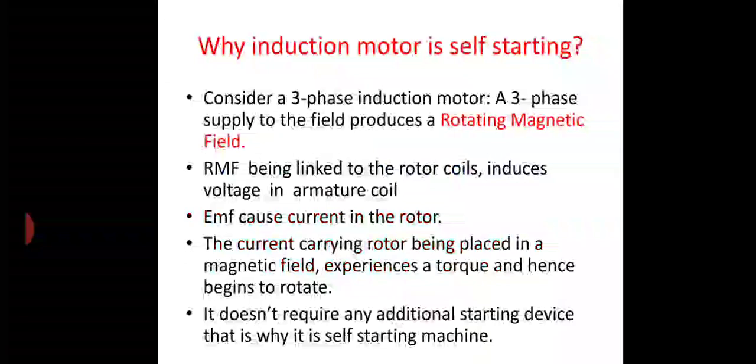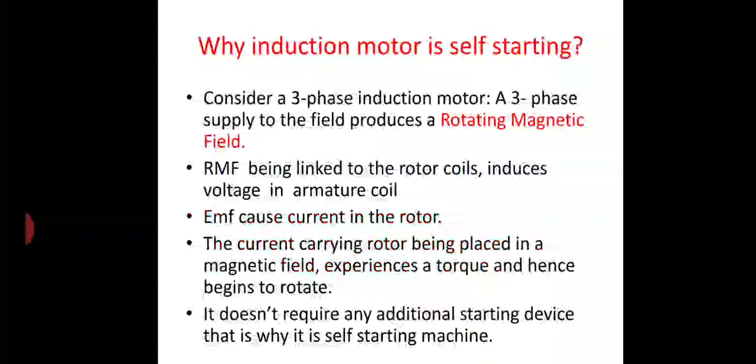Okay. So now what happened in that circuit? The flux created by the stator winding will sweep over the rotor coil. According to Faraday's law, the EMF is induced in a rotor coil.